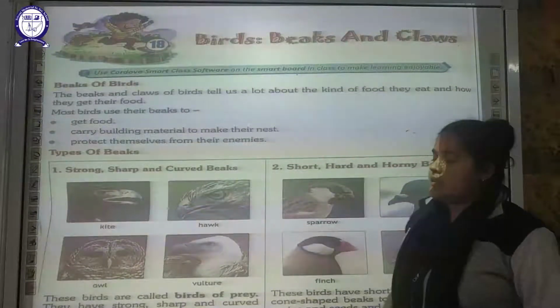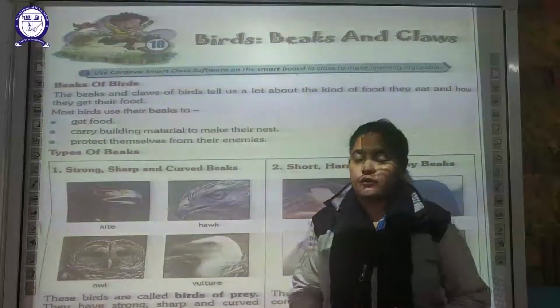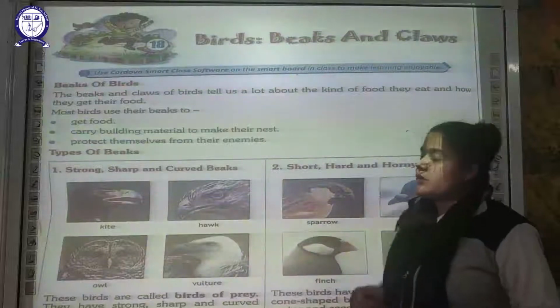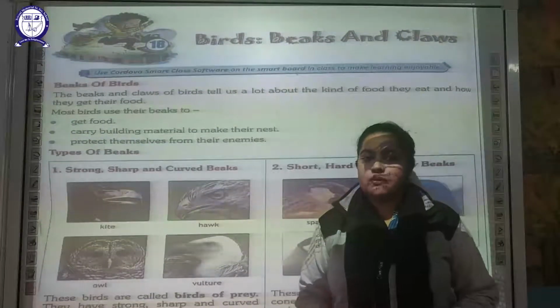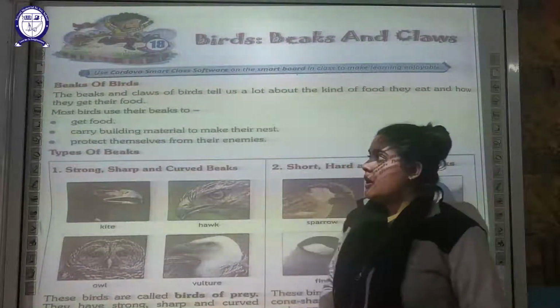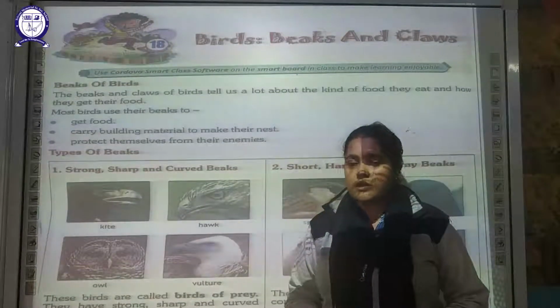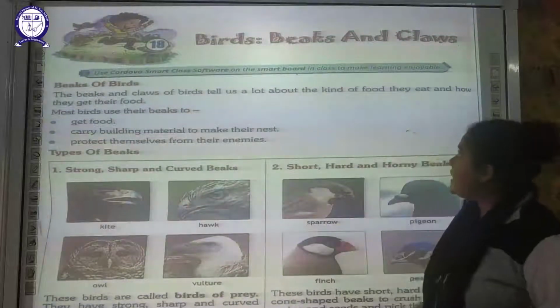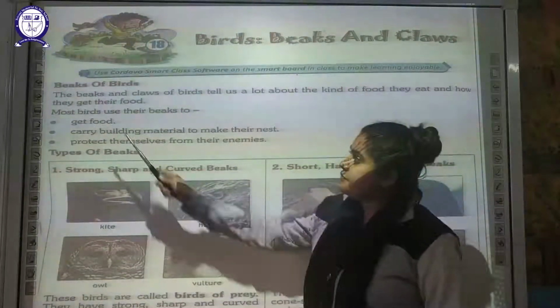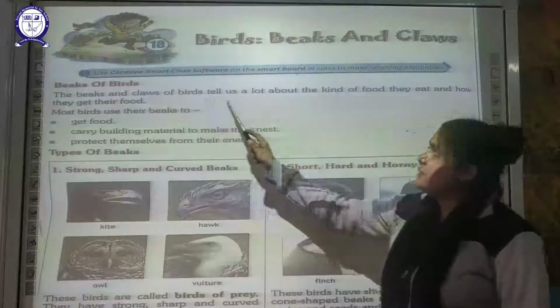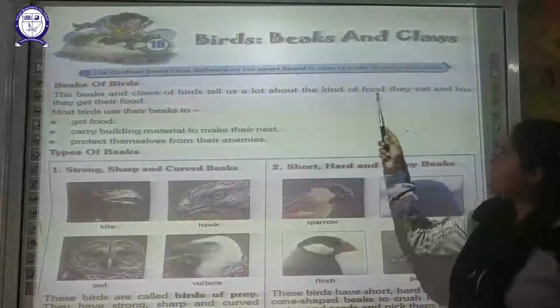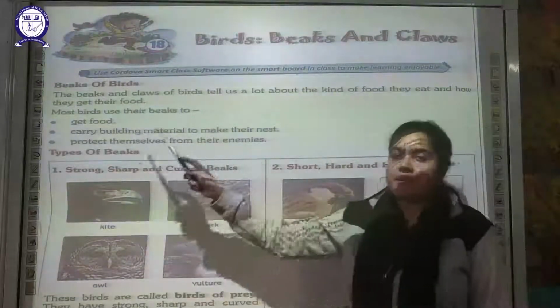First of all, these beaks and claws are very useful for the birds because they give us a lot of information about the bird, how they get their food and what type of food they eat. So the beaks and the claws of the birds tell a lot about the kinds of food they eat and how they get that food.